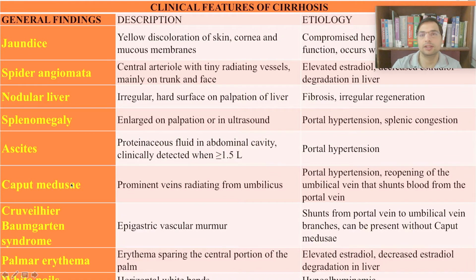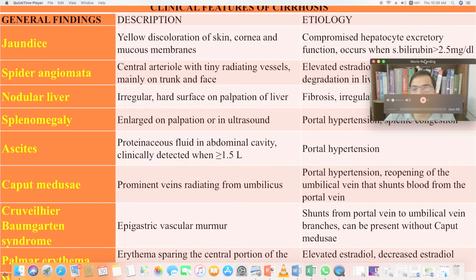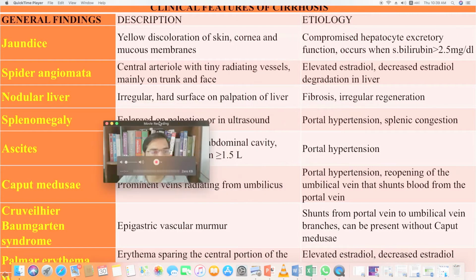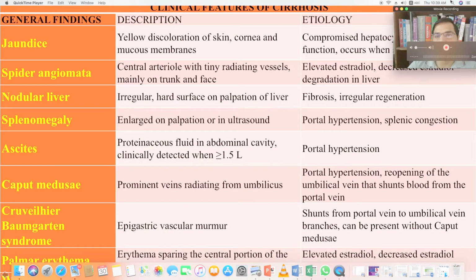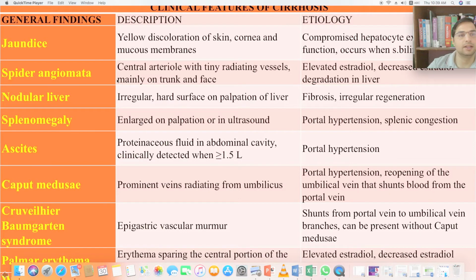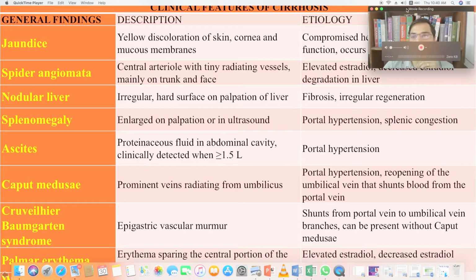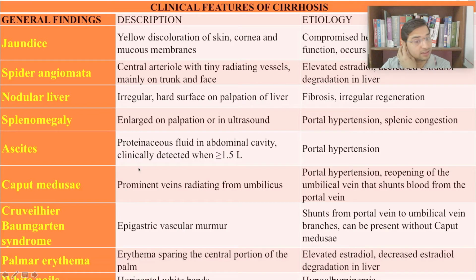Right. So these are the clinical features which you can go through, if you want to. I have pasted them for your easy understanding. Right, jaundice. What is the etiology for jaundice? Spider angiomata, nodular liver, splenomegaly, ascites, caput medusae. Right, prominent veins radiating from umbilicus. Then Cruveilhier-Baumgarten syndrome. This is when, with the help of a stethoscope, you listen over the epigastric region. You will find a vascular murmur. Right, the blood flowing through them is congested, so that will lead to vascular murmur.